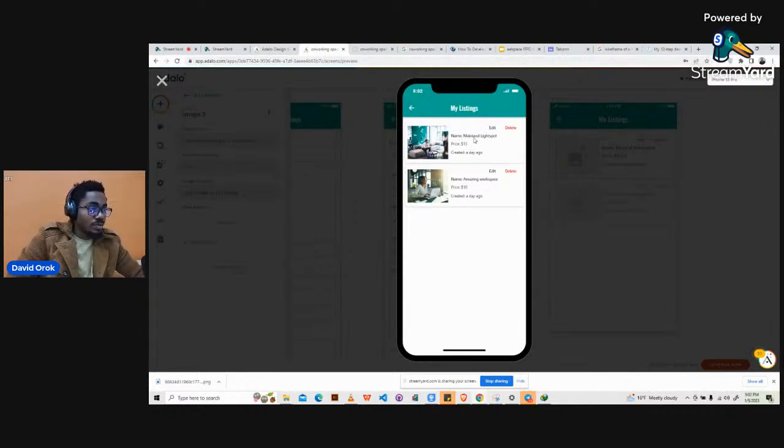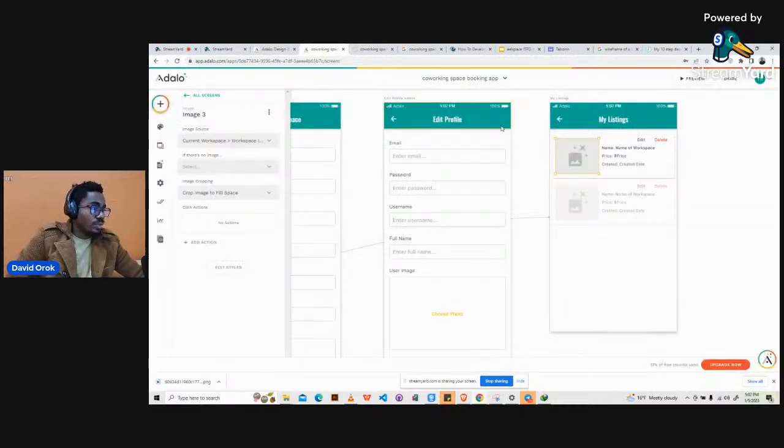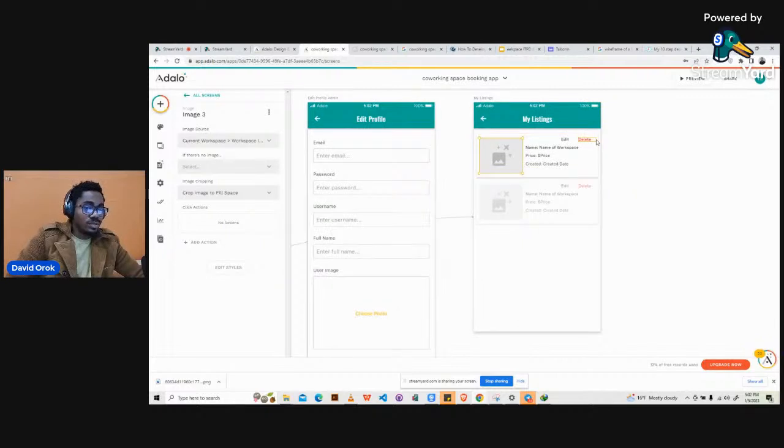We have the name, Mainland Light Sports, the price, the created date, there you go. We have the buttons for edit and delete, which we have not given actions to yet. And then what else should we do? We'll go back and make sure that the edit and delete buttons are working. We will be fast on that.